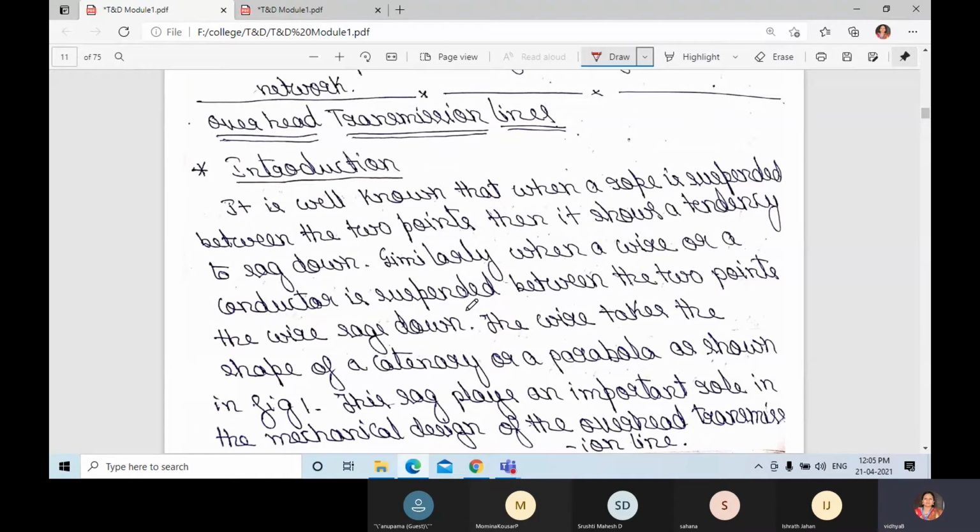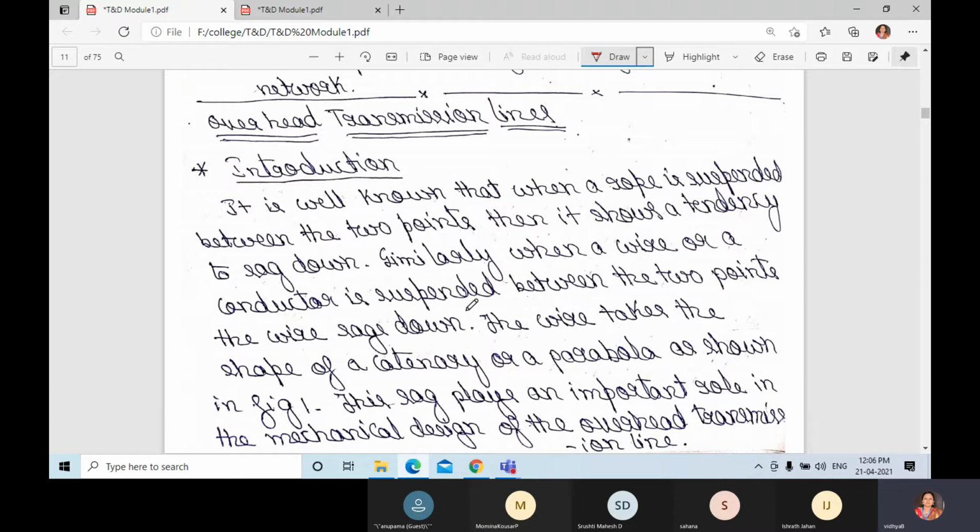Whether you have seen overhead transmission lines? Don't say I have not seen, because even though they are not electrical engineering students, everyone will be knowing about overhead transmission lines. Maybe they don't know about that heading, but they know about overhead transmission lines.